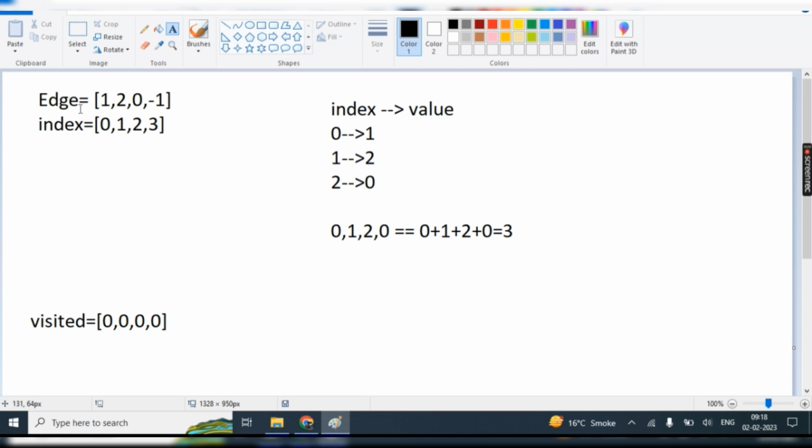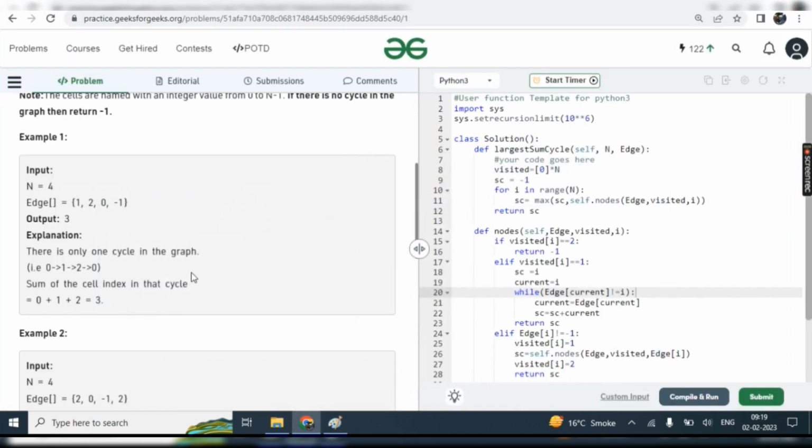Let's say the first value is 1, then for 1 we need to go to index 1 of this array. At index 1 we get 2, and for index 2 we get 0. So again, this is the cycle starting from index 0: 0 to 1, 1 to 2 and 2 to 0. This is the cycle 0, 1, 2, 0, and if we take the sum of all the values, 1 plus 2 plus 0 is 3. So this 3 is the weight of this particular cycle.